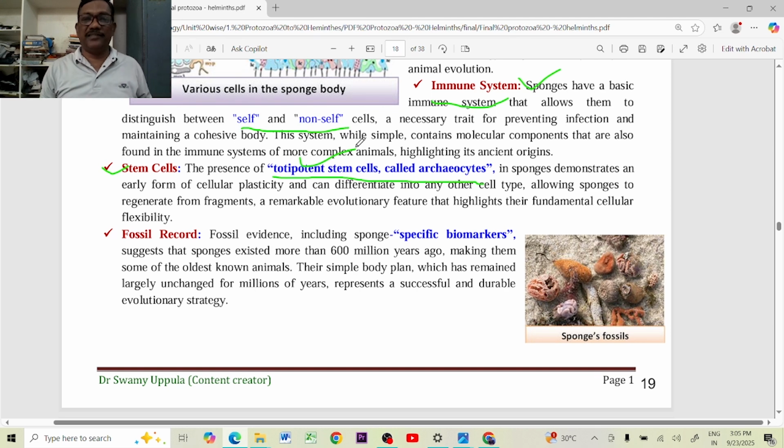We too have totipotent stem cells, but only in the beginning embryonic cells, at the one cell, two cell or four cell stage. Later they will become pluripotent, multipotent or unipotent stem cells. But the archaeocytes in the poriferan body are present in the adult organism also. Those are totipotent stem cells. So these totipotent stem cells, which are present in the poriferans, are also found in higher order organisms. That is another character showing the evolutionary significance of poriferans with all other higher order organisms.